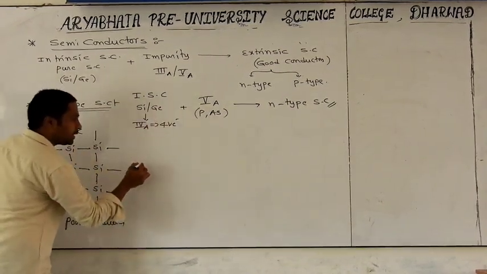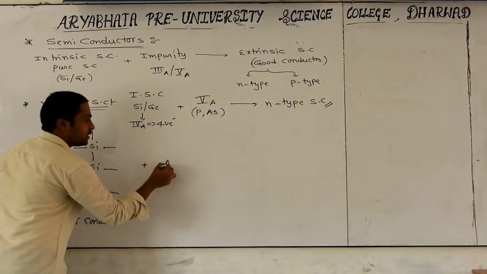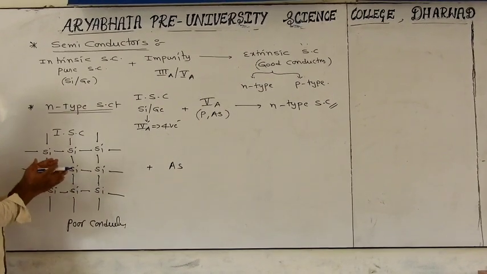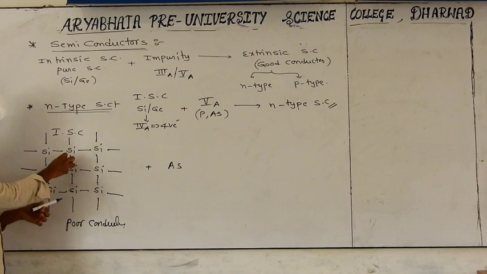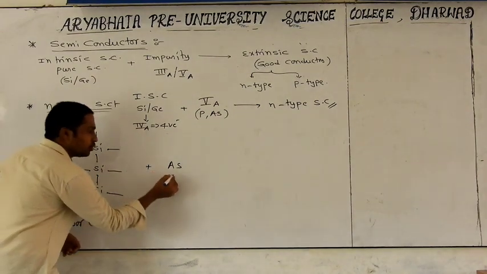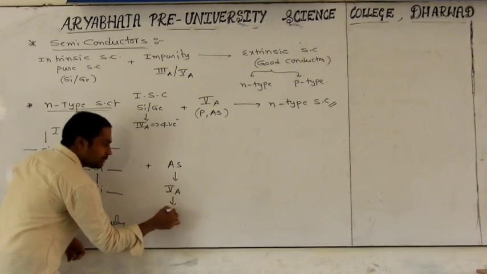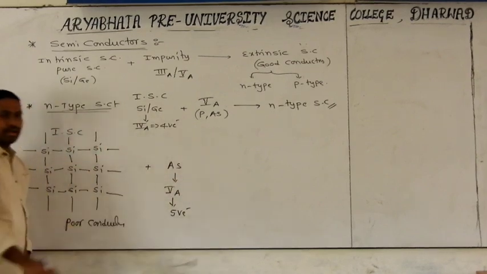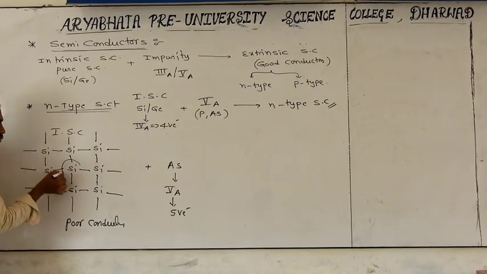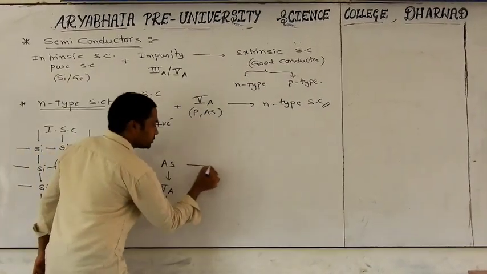For that, what am I adding? For example, I am adding arsenic. From the silicon crystal, we have to remove some of the silicon atoms and introduce arsenic. But you know, arsenic is a which group element? 5A group element. 5A group element means having how many valence electrons? 5 valence electrons. For example, in this crystal, I am showing one of the silicon atoms replaced with arsenic.